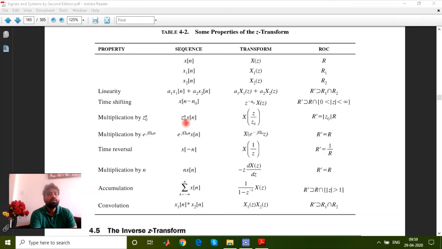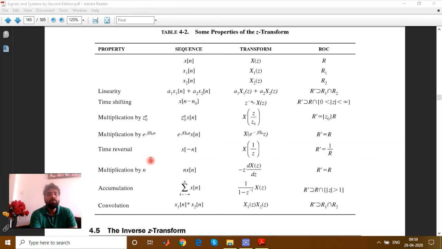Multiplication by z0 to the power n: if x[n] is being multiplied by z0^n in the discrete domain, then in the Z transformation it will be divided by z0, that is, X(z/z0). If it is being multiplied by e^(jω0 n), then there is a complete shift, e^(-jω0). Wherever you have a z, you just need to put this whole expression instead of z once you have a multiplication of this one.